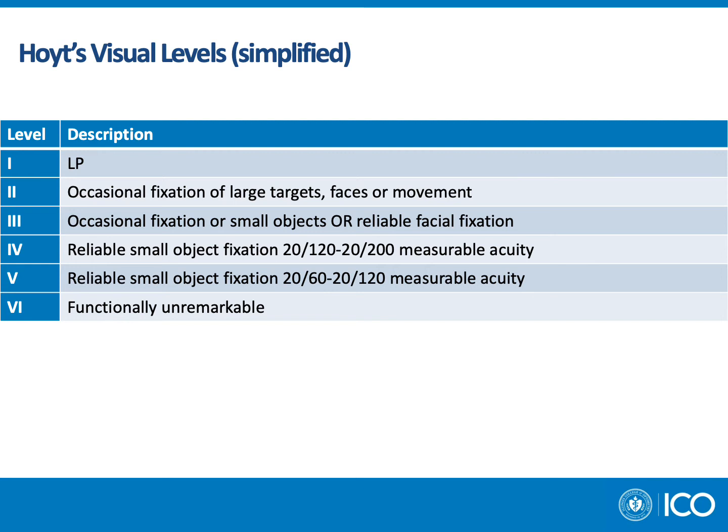You can simplify these levels as level 1 being light perception, level 2 is the occasional fixation of large targets, faces, or movement, level 3 is the occasional fixation of small objects or reliable large target fixation, level 4 you can think of as reliable small object fixation and 2120 to 2200 acuity, level 5 is reliable small object fixation with 2060 to 2120 acuity, and level 6 is functionally unremarkable.